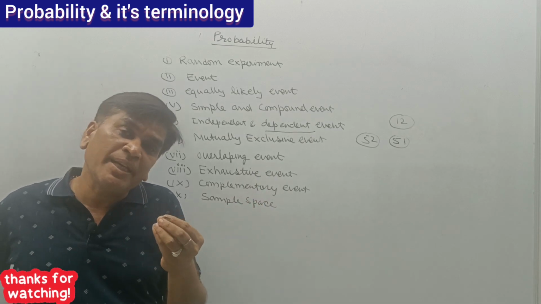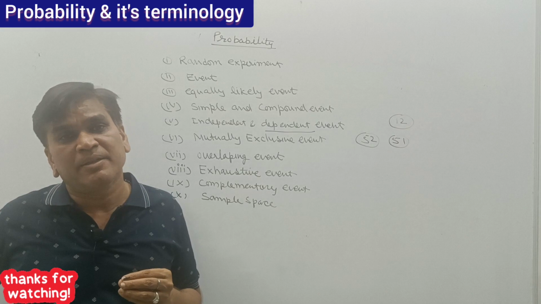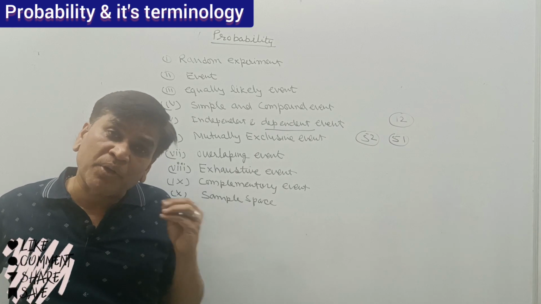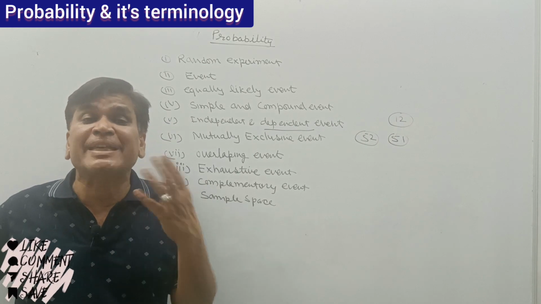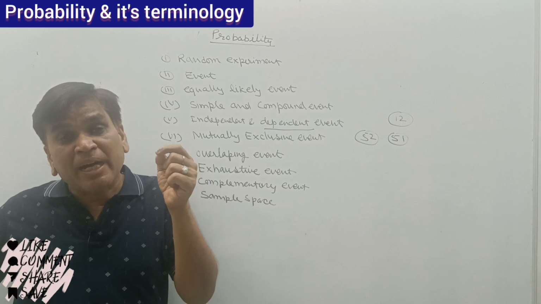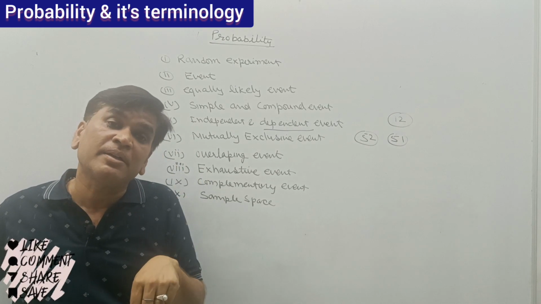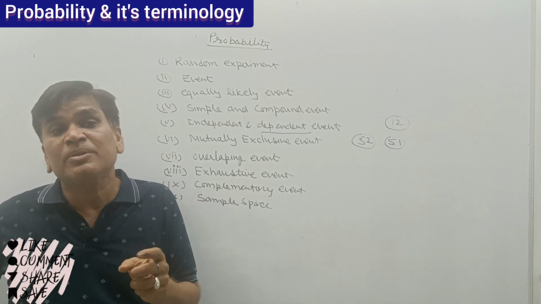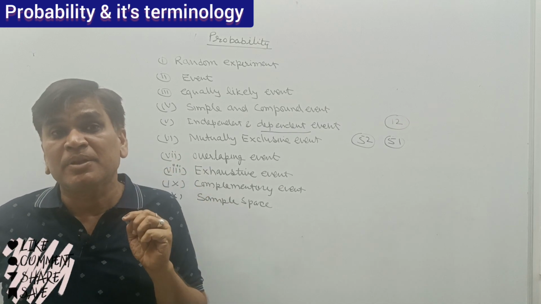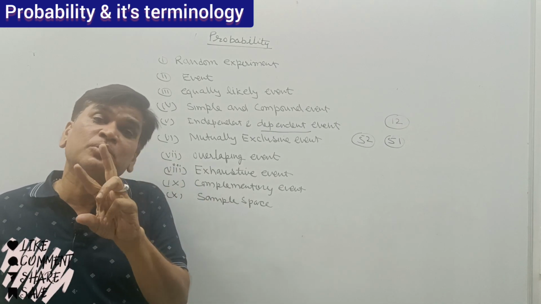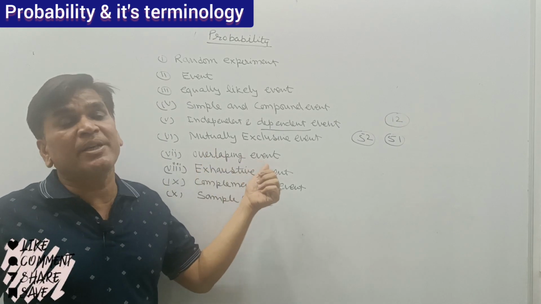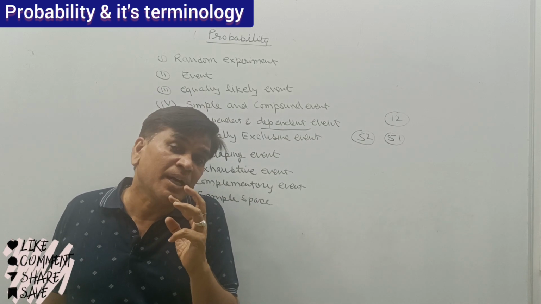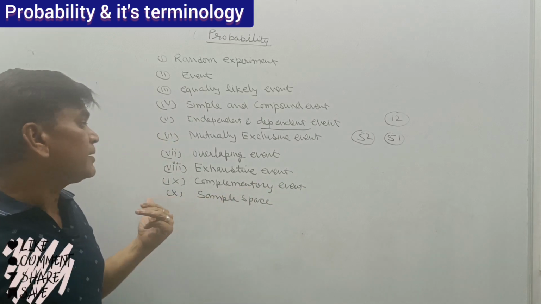Suppose I am picking a card from a pack of 52 cards, and I want to calculate the probability that the drawn card may be a card of heart or a king. In the cards of heart, the king of heart is included. But if I am getting the probability of king also, there also the king of heart is included. So one event is overlapping 2 times, that is called an overlapping event. When an event is mixing in 2, that is called an overlapping event.